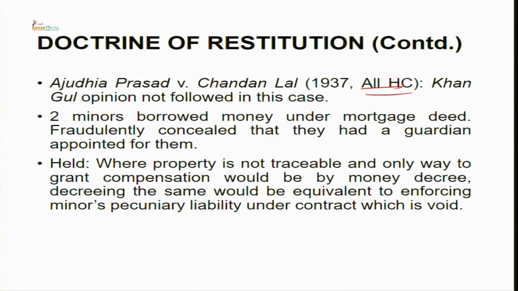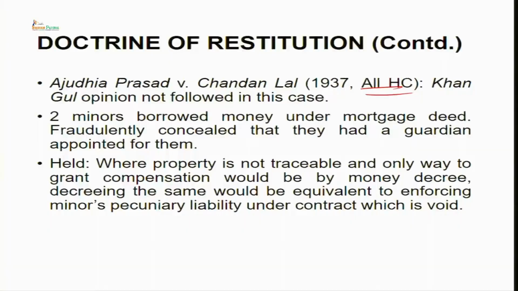In this case, the facts were that the two minors had borrowed money under mortgage deed and they fraudulently concealed that they had a guardian appointed for them. That means these two minors were more than 18 years of age but less than 21, and they had hidden this particular fact from the other party when they had entered into this mortgage deed and had borrowed money.